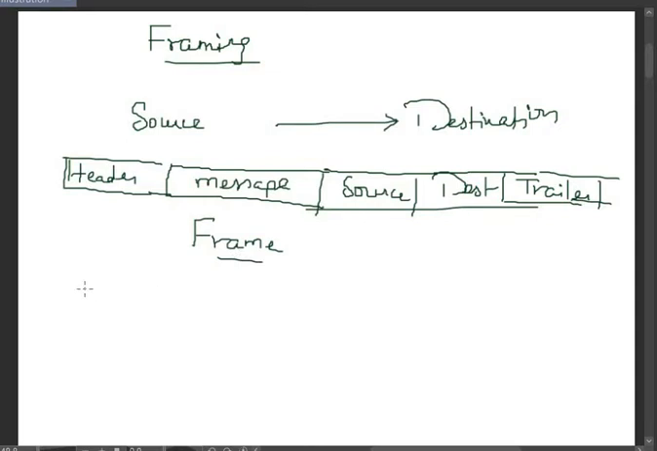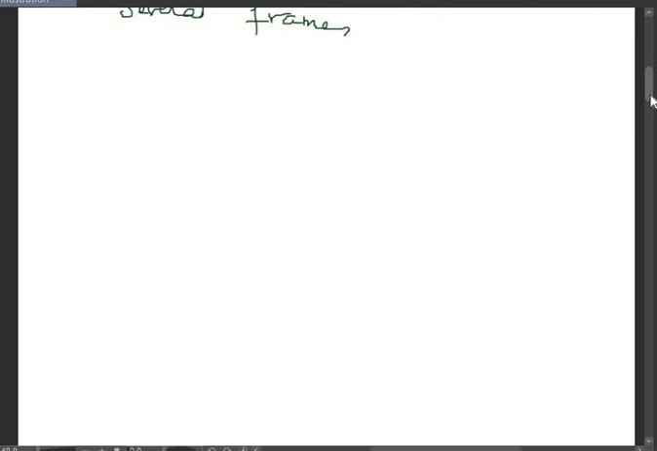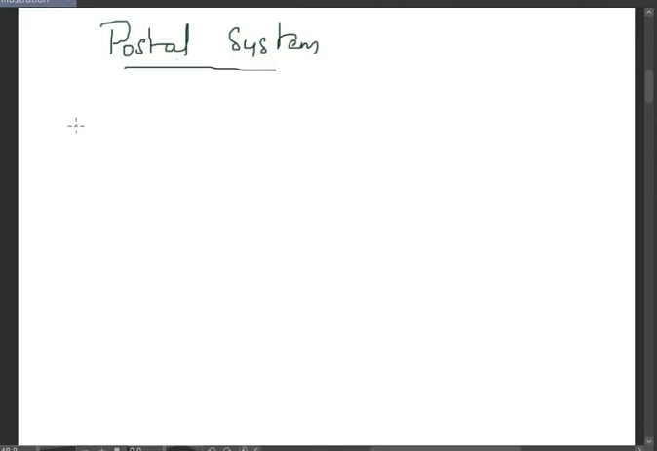But even so, the entire message is not made into a single frame. It is made into several frames. We'll see one example here. We'll take the example of a postal system. So the type of framing that takes place in the postal system we'll see now.